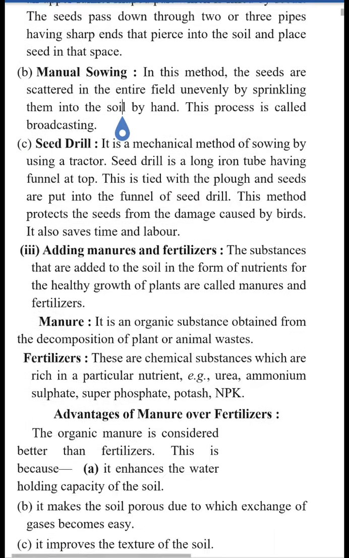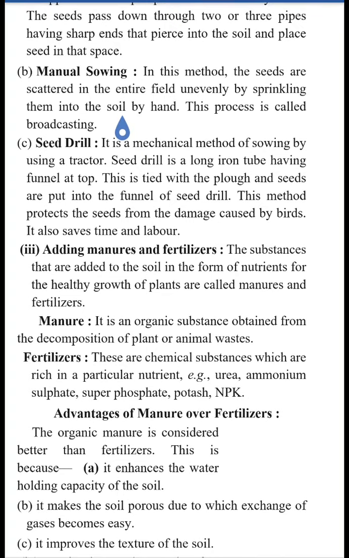Another method is the seed drill. The seed drill is a mechanical method which is used with the tractor. It is a long iron tube which has a funnel at the top. It is tied with the plow and the seeds are put into the funnel of the seed drill. These methods protect the seeds from the damage caused by birds. It saves time and labor also.